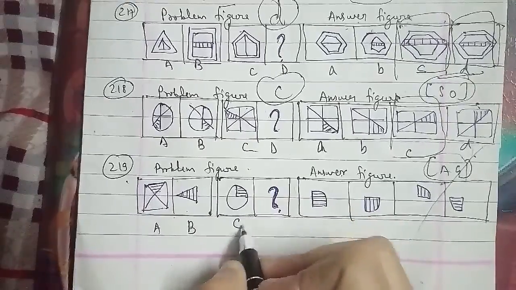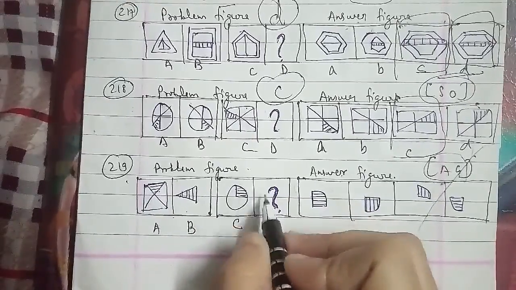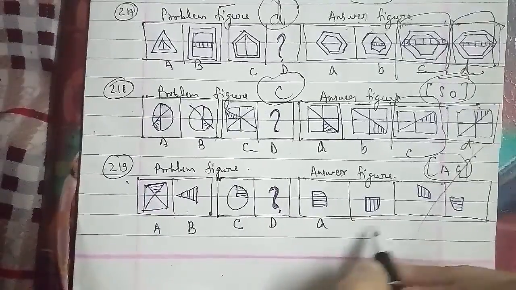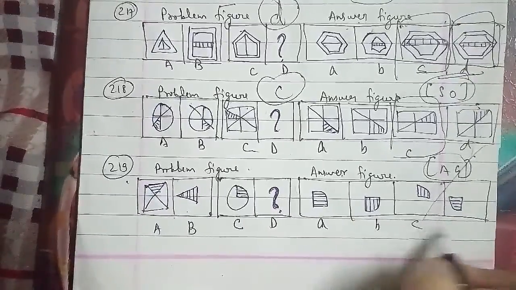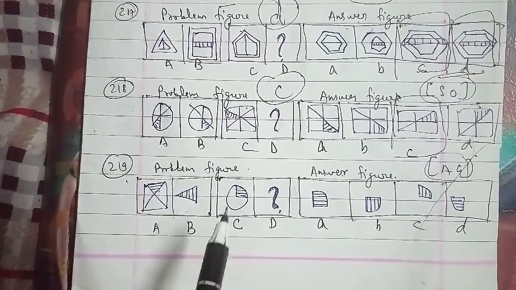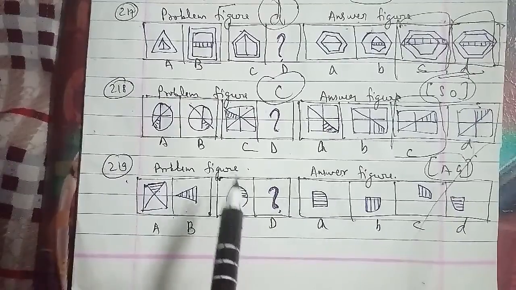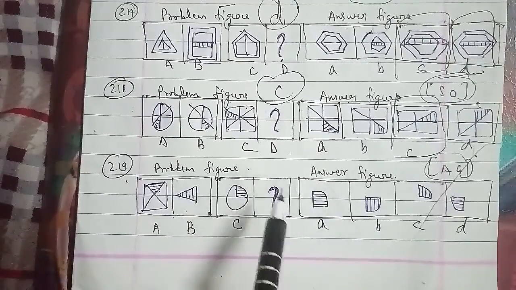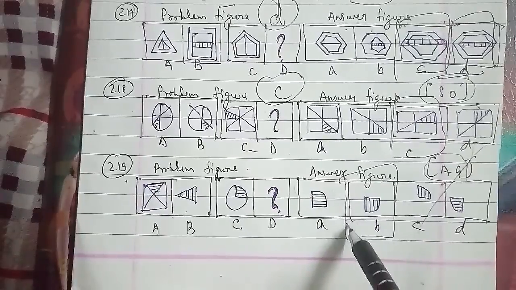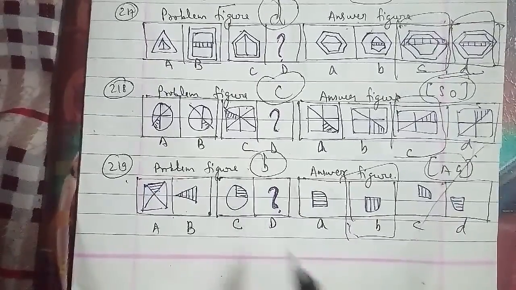It should be like this, but rotated. So this is the D figure. In the same pattern, only the shaded portions of the figure remain, and it is rotated 90 degrees clockwise. So the B figure will be the right answer for this question as well.